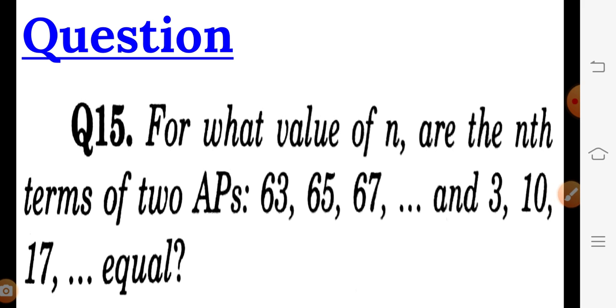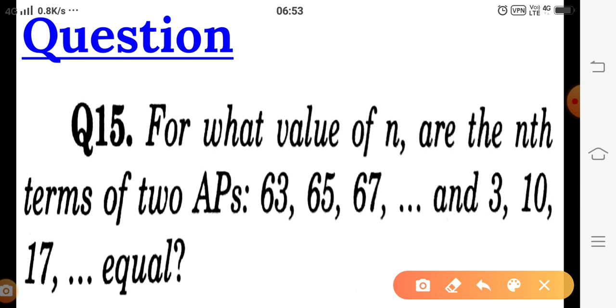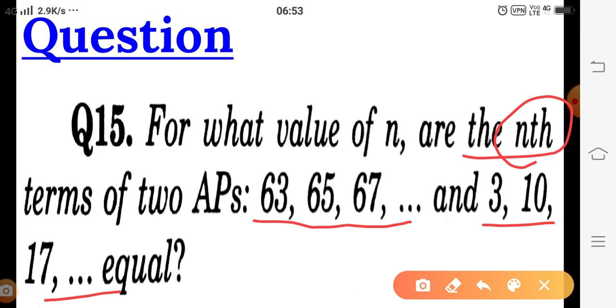Let us take one more question, and this is also from your NCERT book, question number 15. For what value of n are the nth terms of two APs equal? If you observe this question, you are getting two series, and these two series are in arithmetic progression, and the nth terms of these two APs are equal.